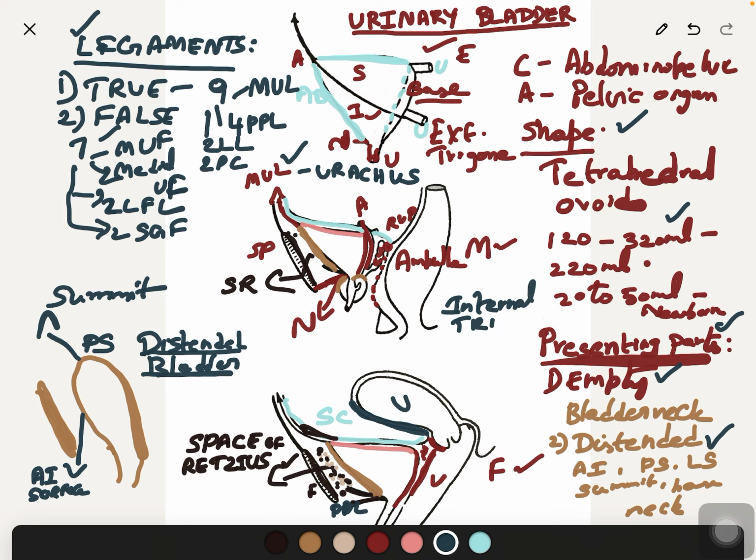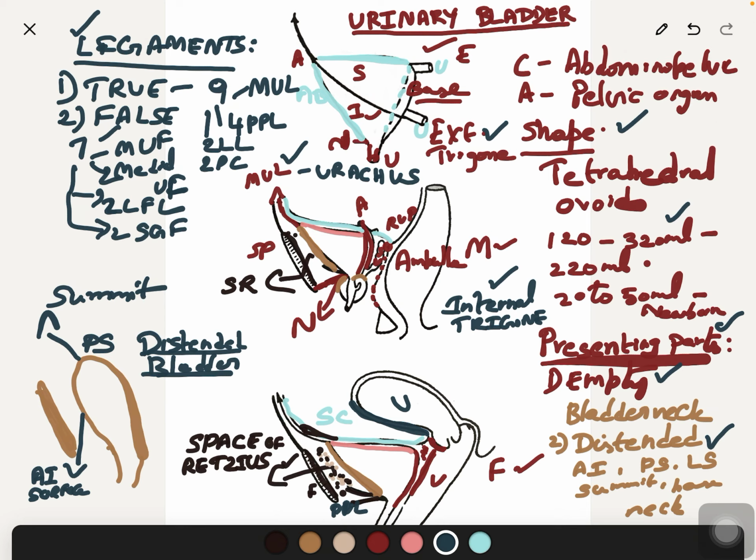We have seen the external trigone already, which is the non-peritoneal part of the base of the urinary bladder. The internal trigone is present in the interior of the bladder, where this triangular part is smooth. It does not have the temporary mucous folds. How to describe it? It is an equilateral triangle on the inner aspect of the base of the bladder where the mucous membrane is smooth.